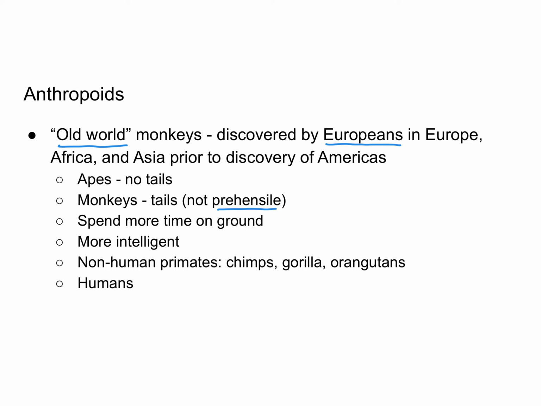Old World monkeys are also more likely to spend more of their time on the ground rather than up in trees. They are generally considered more intelligent than the New World monkeys. They include non-human primates such as chimps, gorilla, and orangutans. They also include humans, so we are Old World monkeys.